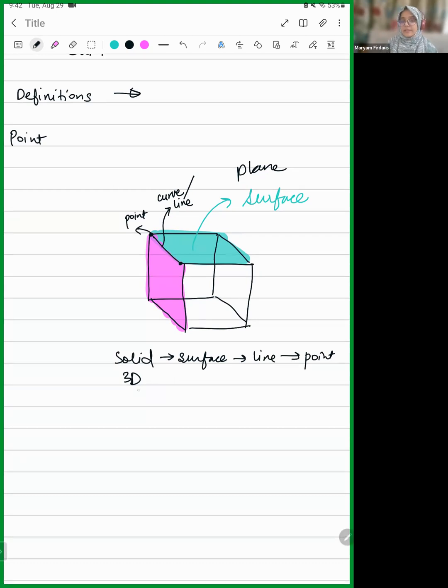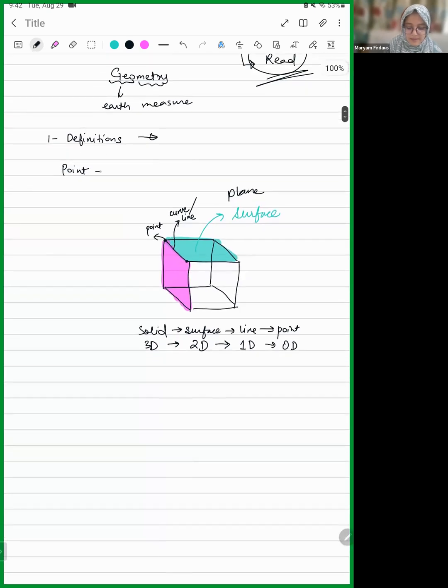Okay, then solid is three-dimensional. Then as you reduce one dimension, a surface becomes two-dimensional, right? It has two dimensions. And then a line has only one dimension, and then a point has zero dimension. That is why he said a point is that which has no part. So you just have to memorize all of these definitions, axioms, postulates. It's just like reading a book, okay? Try to memorize.